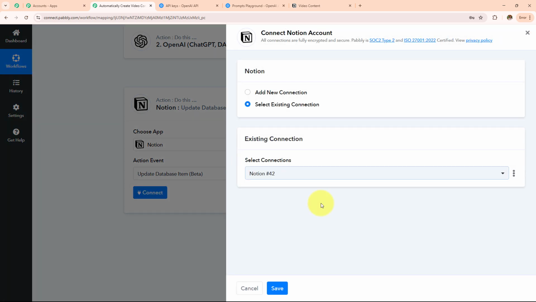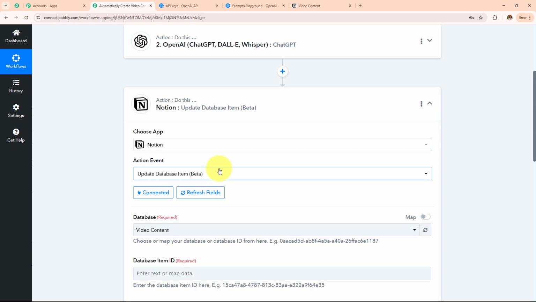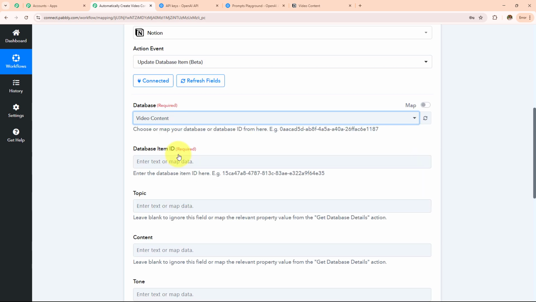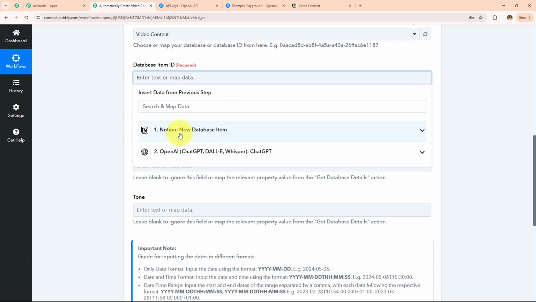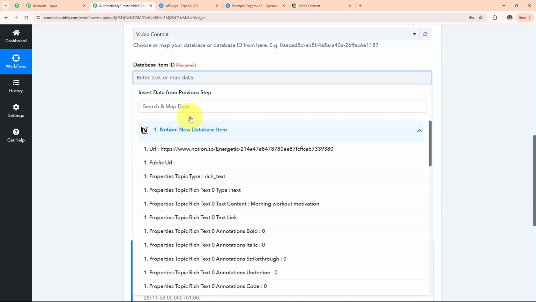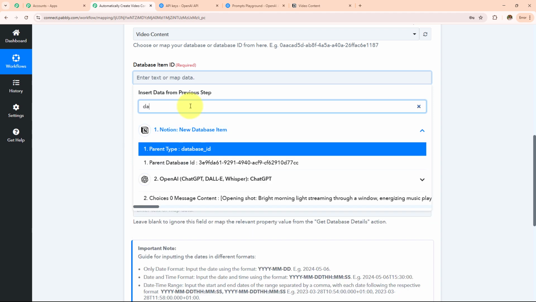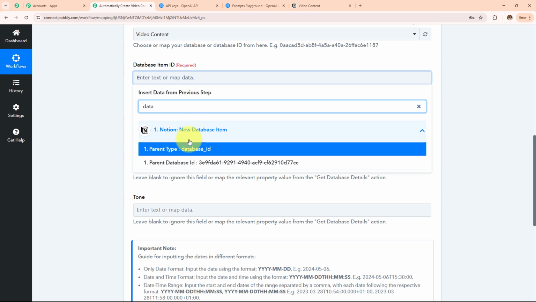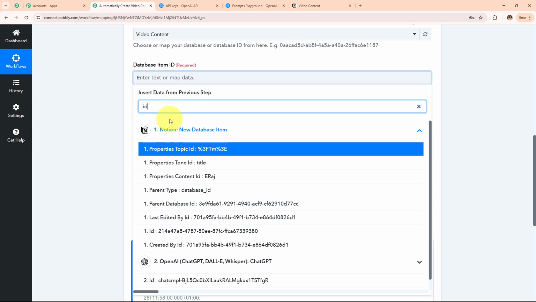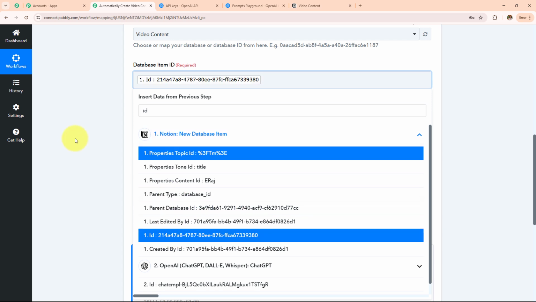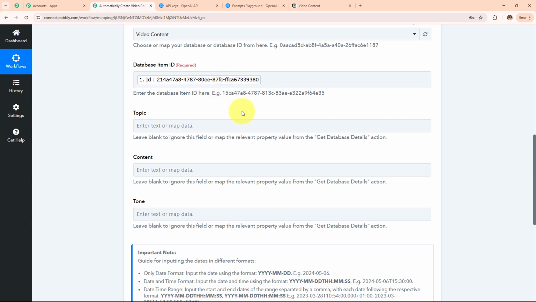Now here I already have an existing connection. I'll go with save and then I'm going to select my database as the video content, and then I need to enter this database item ID. I'm not going to enter this manually. Instead, I'm going to enter this using mapping, and I have received the response for this database item ID in my Notion response. So I'm going to search for this database item ID, and this is the database item ID which I have received in my response, and I have mapped that.